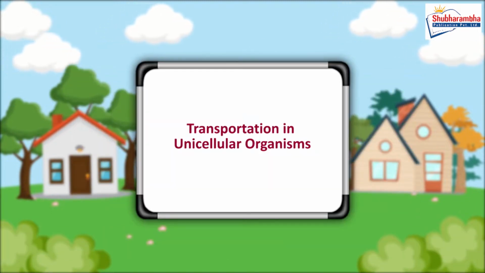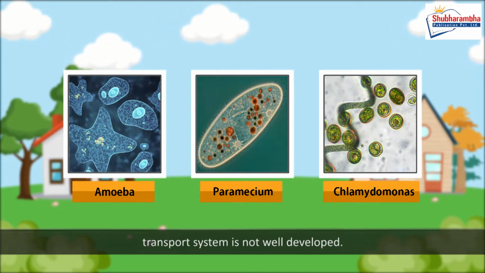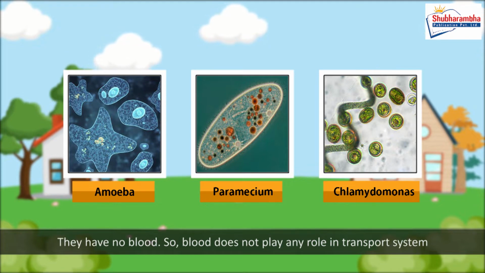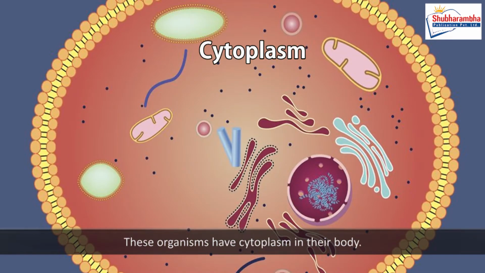Transportation in unicellular organisms. In the body of unicellular organisms like amoeba, paramecium, chlamydomonas, the transport system is not well developed. They have no blood, so blood does not play any role in the transport system in these organisms. These organisms have cytoplasm in their body. They get essential nutrients by the movements of cytoplasm. The exchange of gases in their body is done by the diffusion process. Digested food is also excreted by this diffusion process.